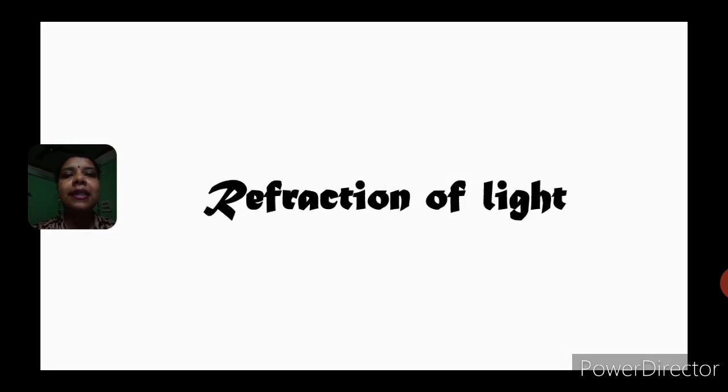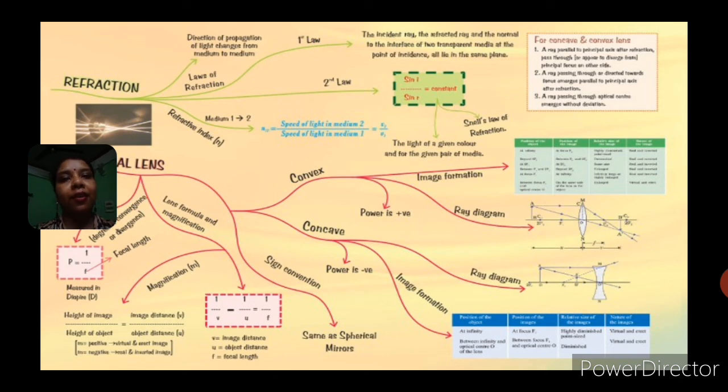Okay. So now let's have a recap of the topic refraction of light. What are the things that we have studied in refraction? Let's look at it. In refraction, basically, we have studied the laws of refraction, the first law and the second law. First law is that the incident ray, the refracted ray and the normal will lie on the same plane. Second law is a different one, that is sine i by sine r is a constant. It is a ratio, it will be a constant, and that ratio we call the refractive index of the medium.